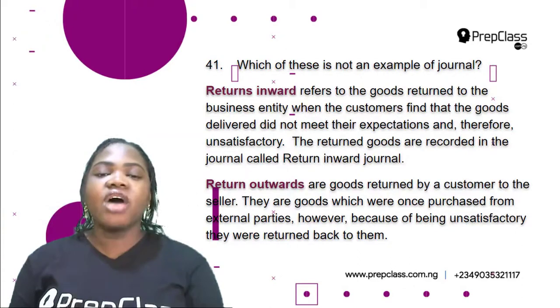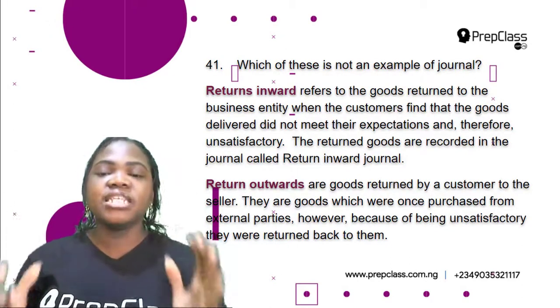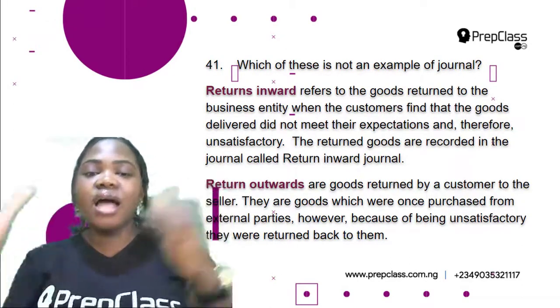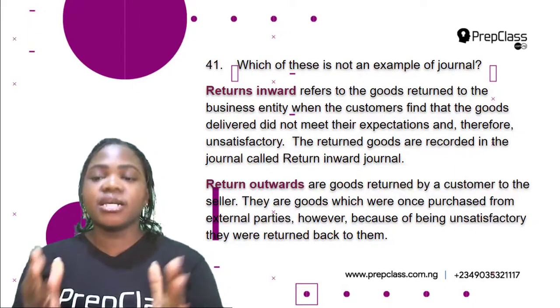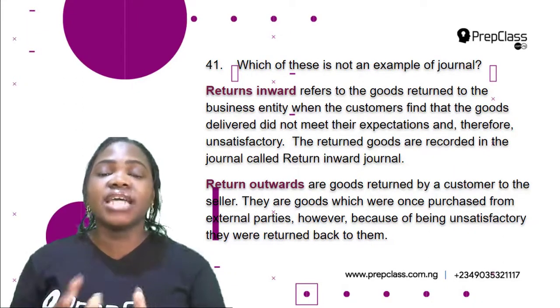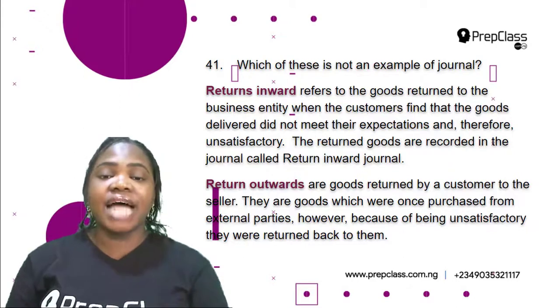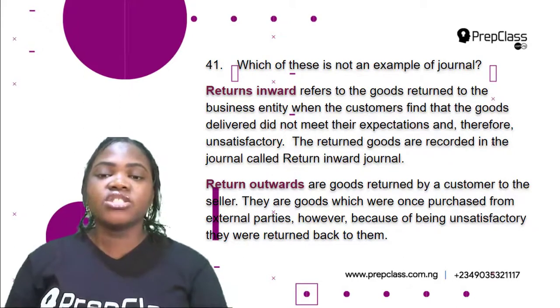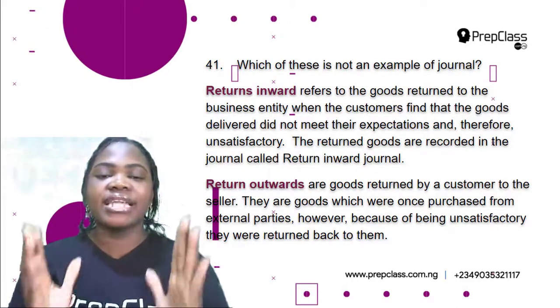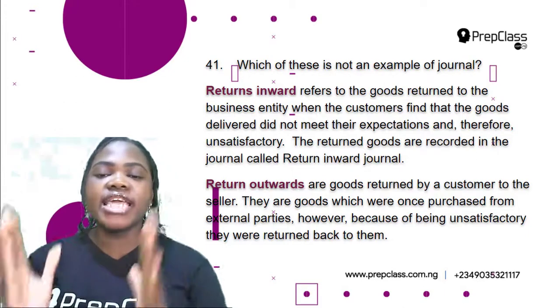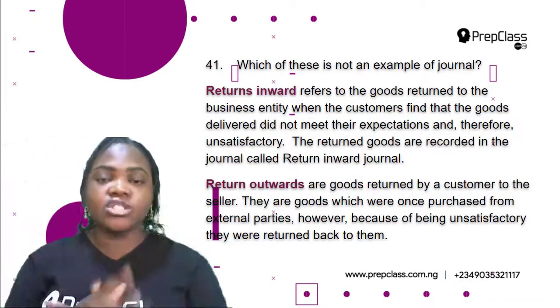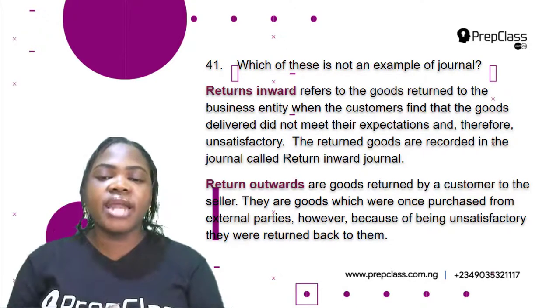withdrawals. Now, returns inward. This refers to the goods returned to the business entity when the customers find that the goods delivered did not meet their expectations and therefore unsatisfactory. So these returned goods are recorded in the journal called Return Inwards Journal. So this is also a journal. What about return outwards?